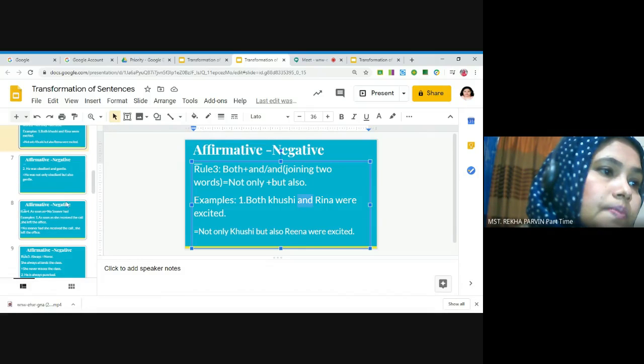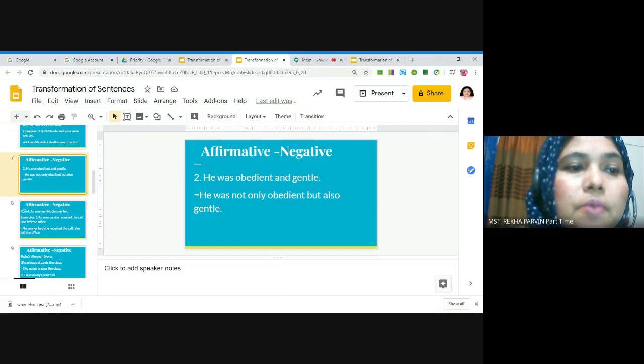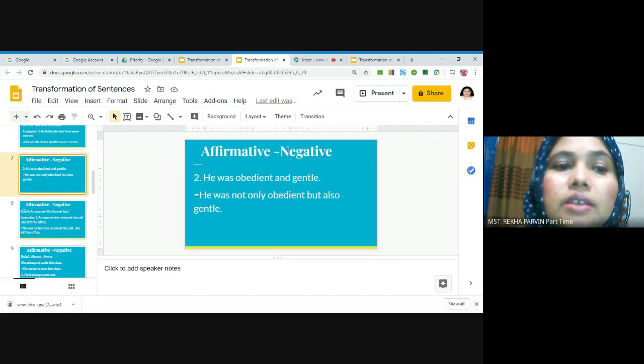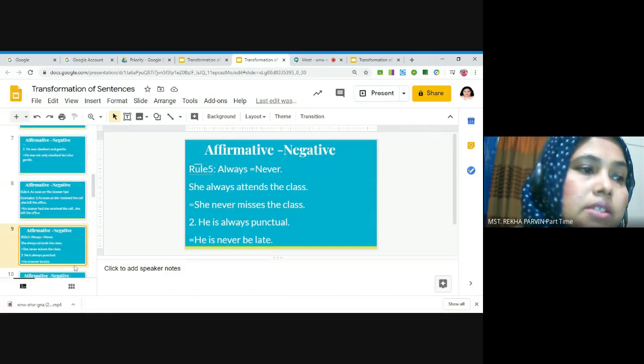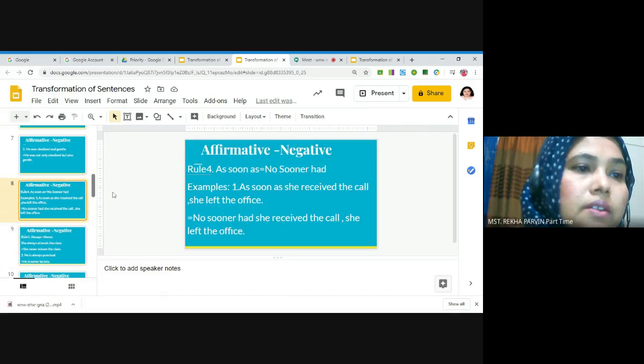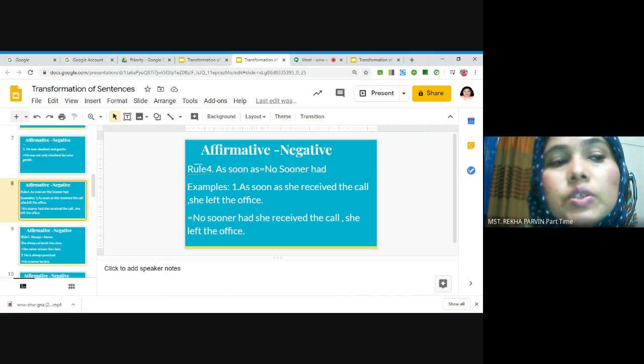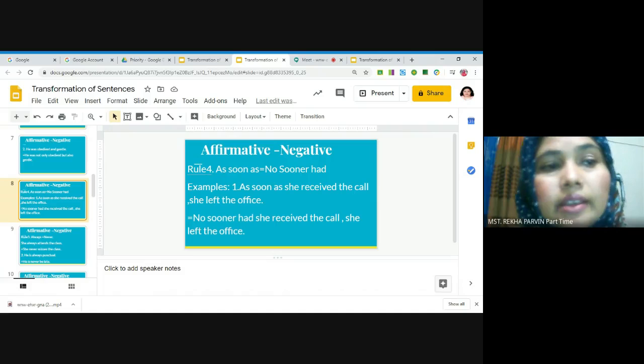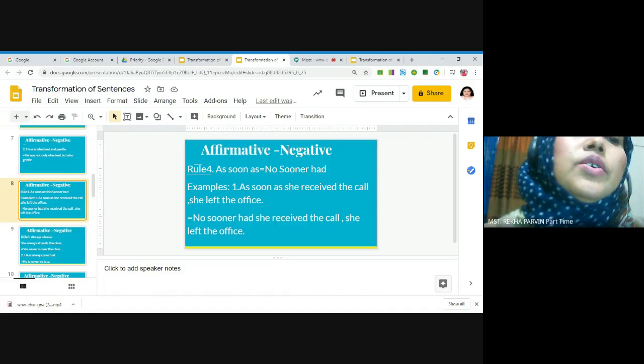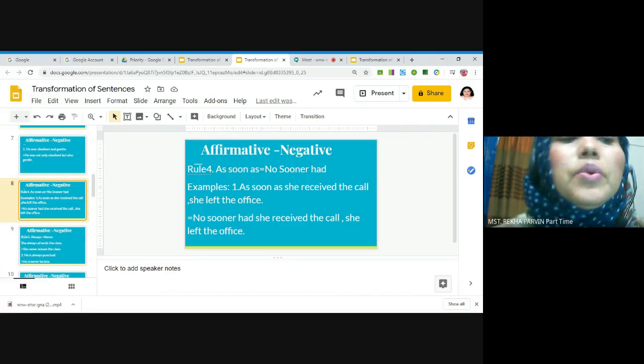And go to the next example. He was obedient and gentle. So the negative form of this affirmative sentence will be he was not only obedient but also gentle. And next, rule number 4, as soon as. If we get as soon as in an affirmative sentence, then we will replace it with no sooner had.